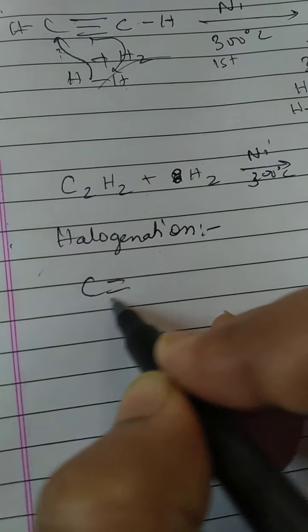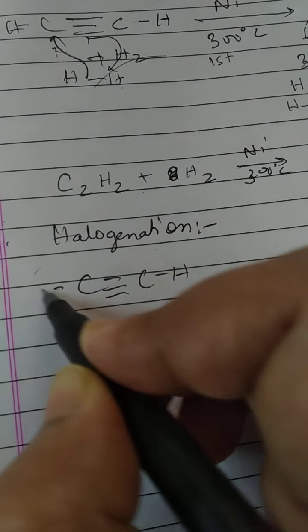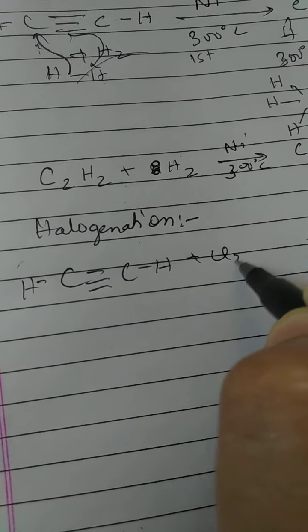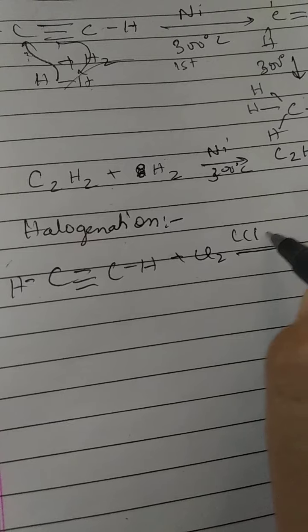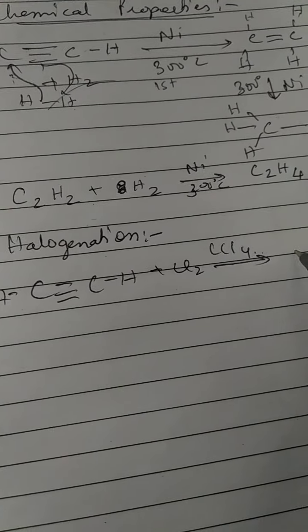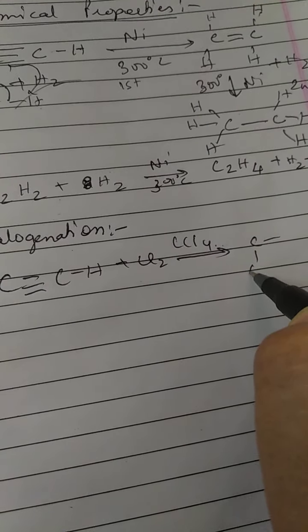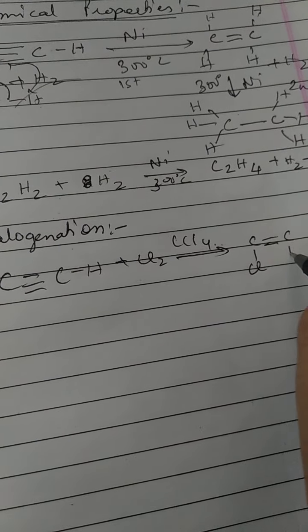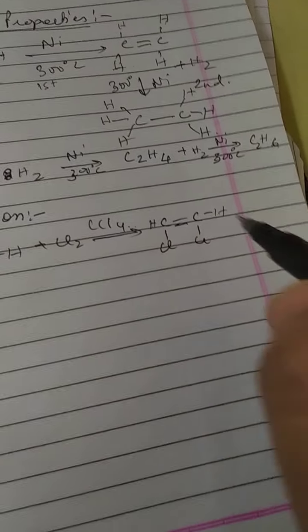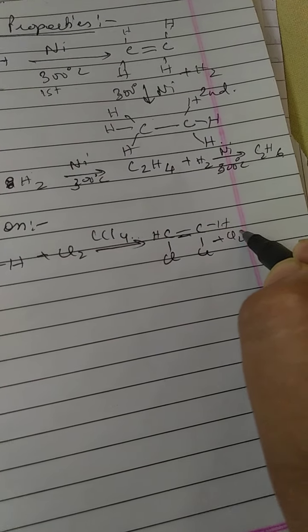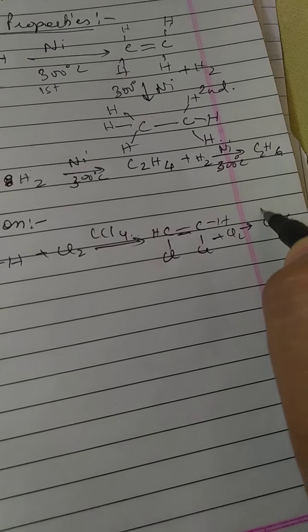So plus Cl2 in an inert solvent, that is carbon tetrachloride. In the first step one molecule of chlorine will be added, and further, what will happen?